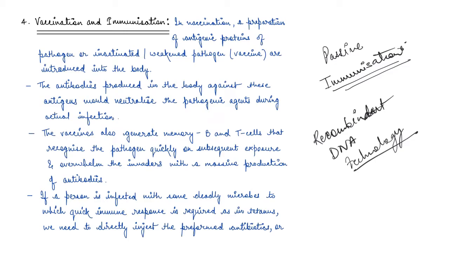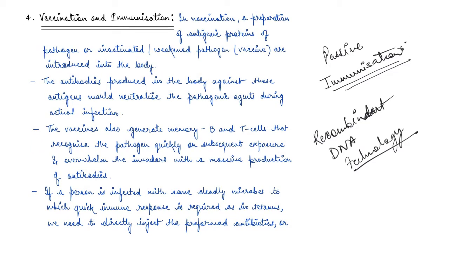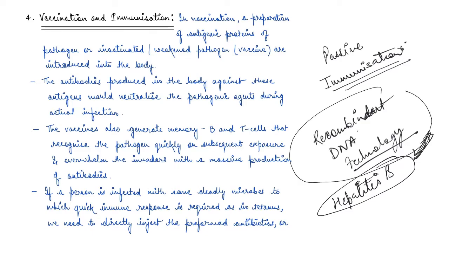Now, basically, vaccines produced using this approach allow large scale production, and that is why they are available more easily. So even a disease like hepatitis B, you get vaccinated against hepatitis B, right? And it was a very severe disease at one time, right? This again is possible. The vaccination for hepatitis B was possible only because of the technology that we have today, right? So this is all about vaccination and immunization.